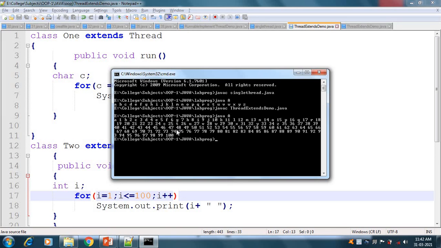In the next video lecture we will check how we can synchronize these two threads, or more than two threads, in a single program. That is known as synchronization in threading.